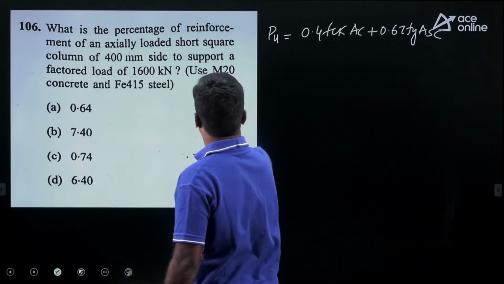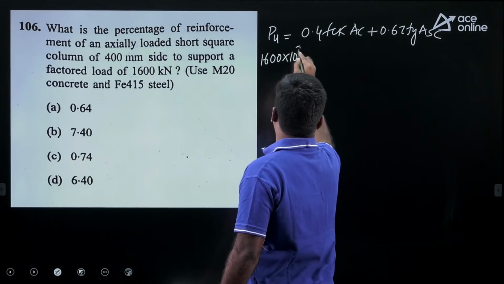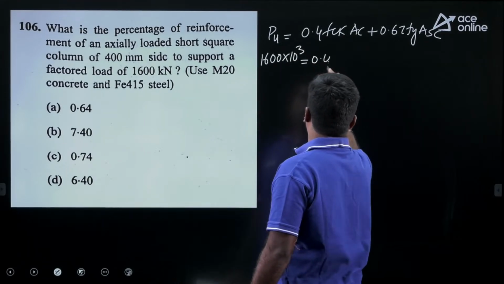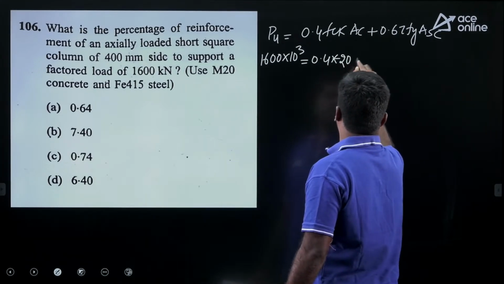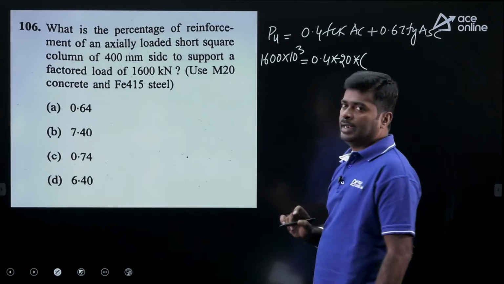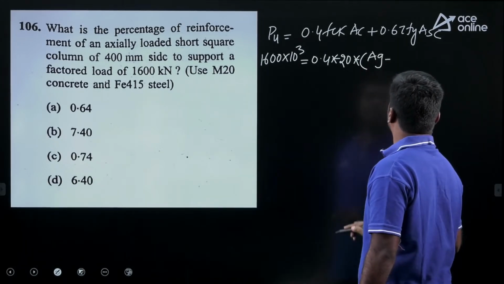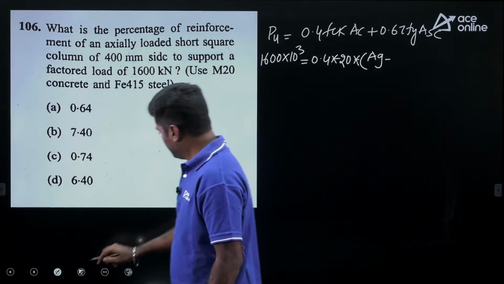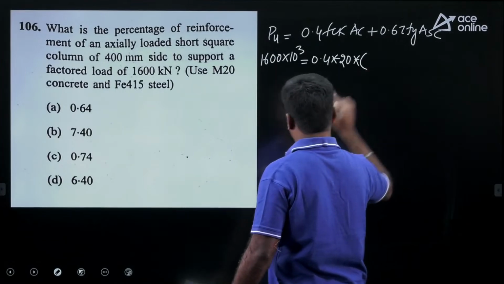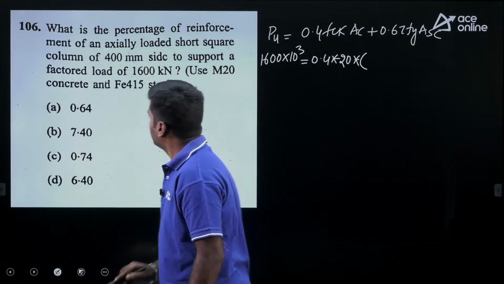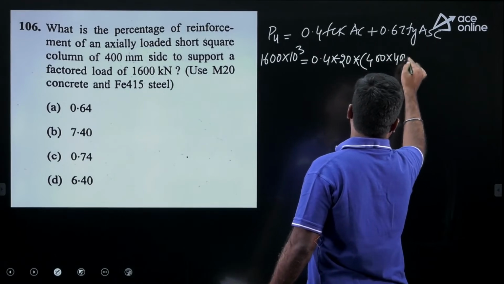Pu is given here as 1600 kilonewton, let us write in Newton, which is equal to 0.4 fck. Concrete grade given here is M20, so fck is 20. Ac is the net area of concrete, that we can find as gross area minus area of longitudinal steel. Here the gross area is given, that is 400 by 400. This is a square column.